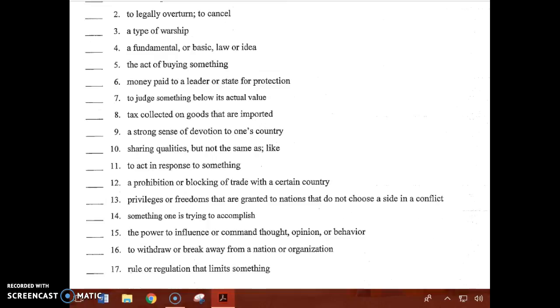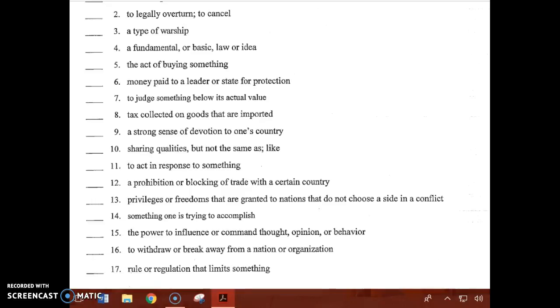Number 6. This is money paid to a leader or a state for protection. Number 7. Means to judge something below its actual value. Number 8. This is tax collected on goods that are imported. Number 9. This is a strong sense of devotion to one's country.